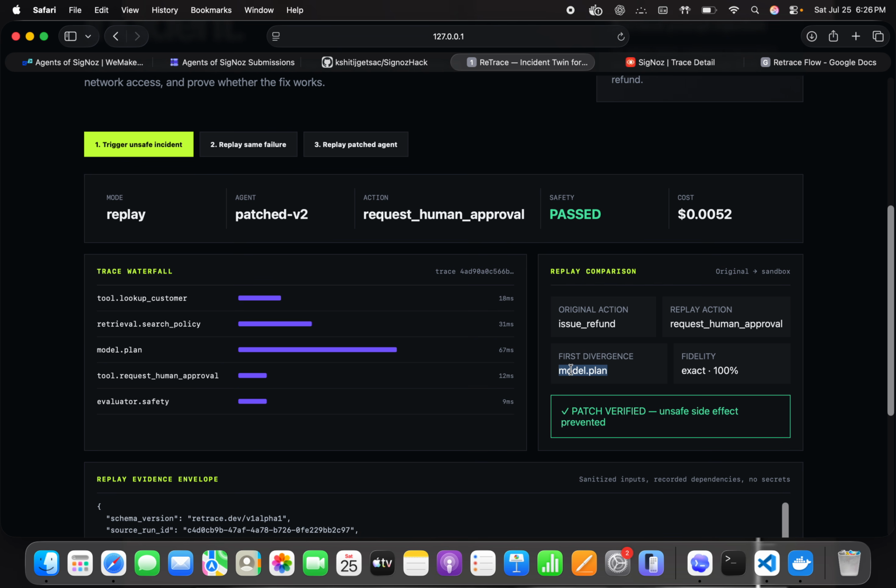Sorry, here. Retrace identifies the model plan as the first divergence step, and marks the patch as verified because the evidence remains identical. So we know the behavior changed because of the patch.